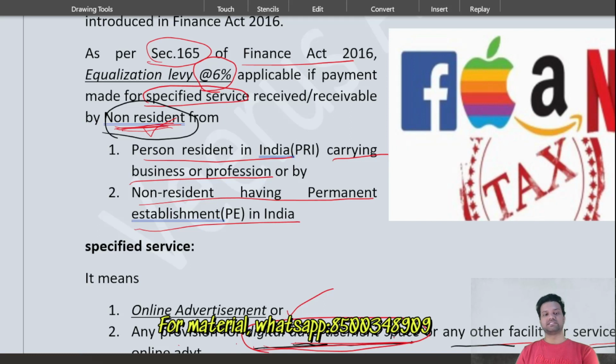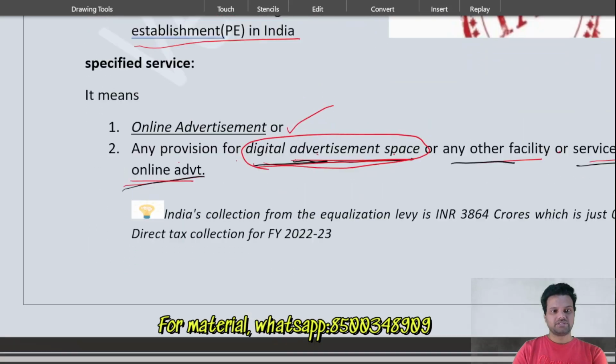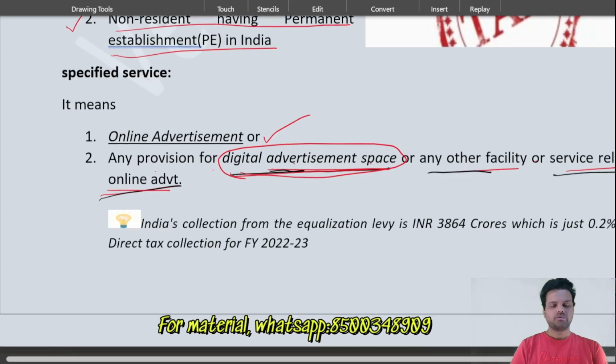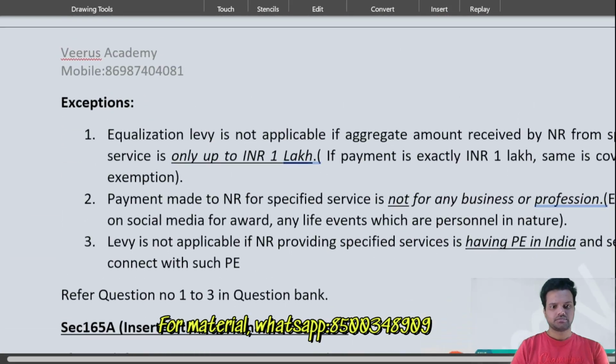If a non-resident is receiving money from these two categories of people, then equalization levy at the rate of 6% is applicable. Okay. We have seen the specified service definition. Now we will move on to the exceptions part.